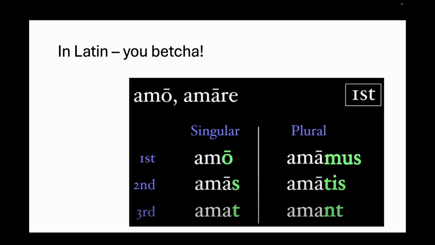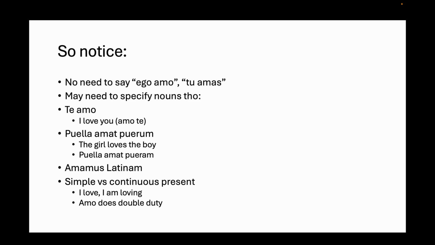So here it is, the verbs. Amo, I love. Amas, you love. Amat, he, she, it loves. Amamus, we love. Amatis, you plural love. And amant, they love. Okay? So there is no need in Latin to say ego amo or tu amas, right? It's double information. So the personal pronoun is rarely used when it's a subject, okay? Because you just don't need it.